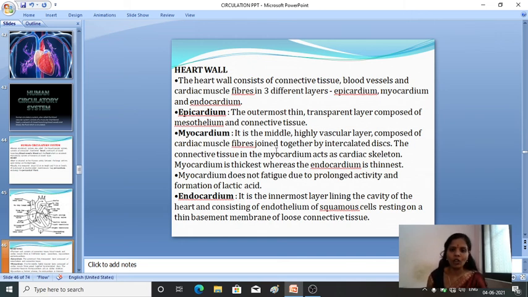Second is the myocardium. Myocardium is the middle layer, a highly vascular layer, and it is composed of cardiac muscle fibers which are joined together by intercalated discs.